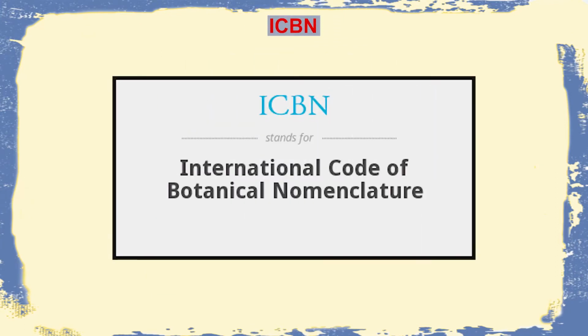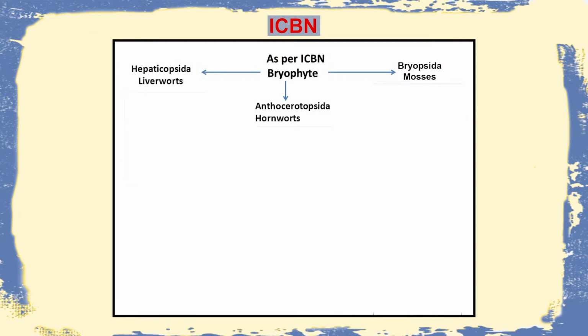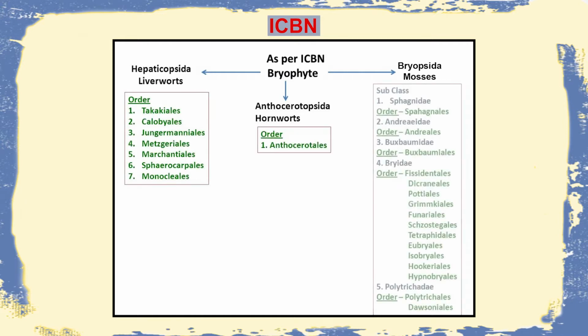As per ICBN, that is the International Code of Botanical Nomenclature, the bryophytes have been divided into classes like Hepaticopsida, also known as the liverworts, Anthocerotopsida, also known as hornworts, and Bryopsida, better known as mosses. These groups have further been subdivided into different orders.